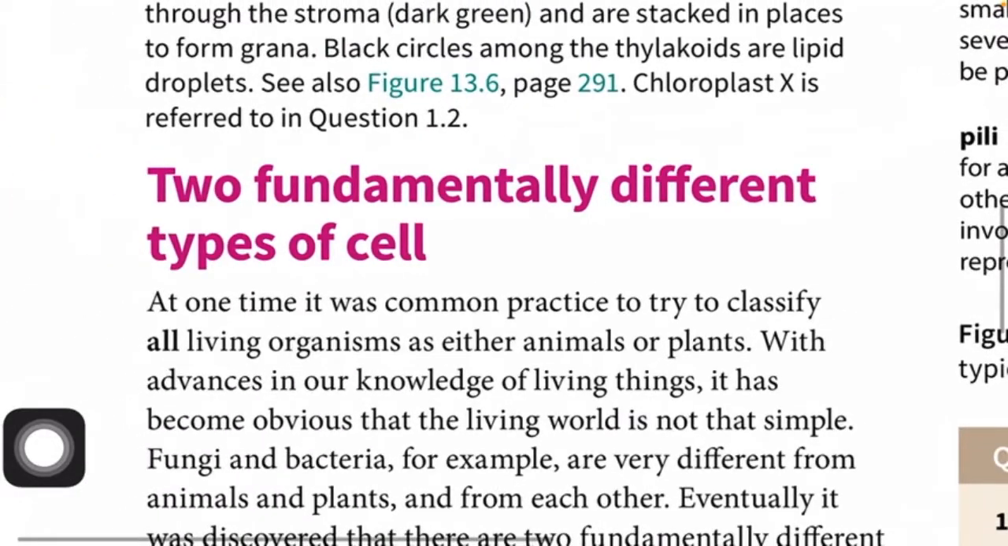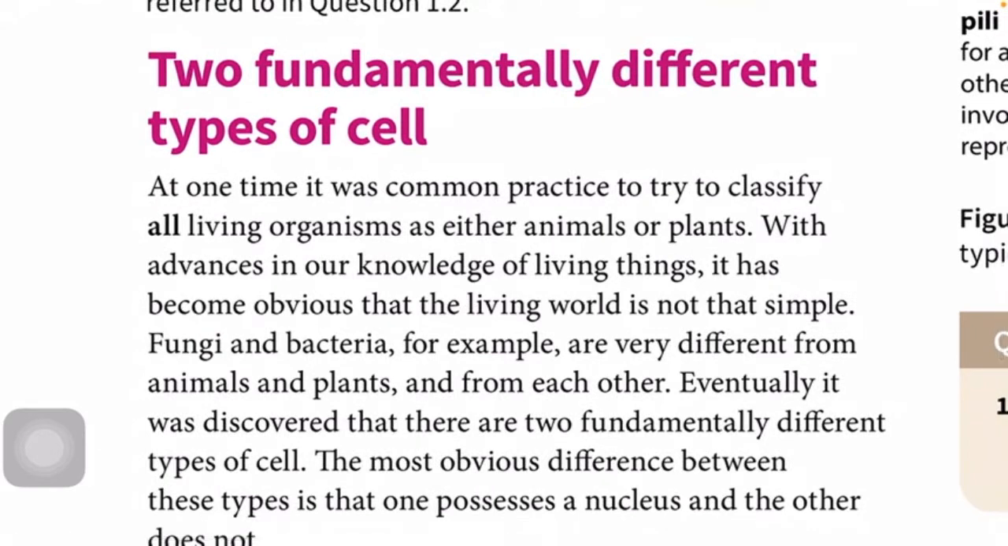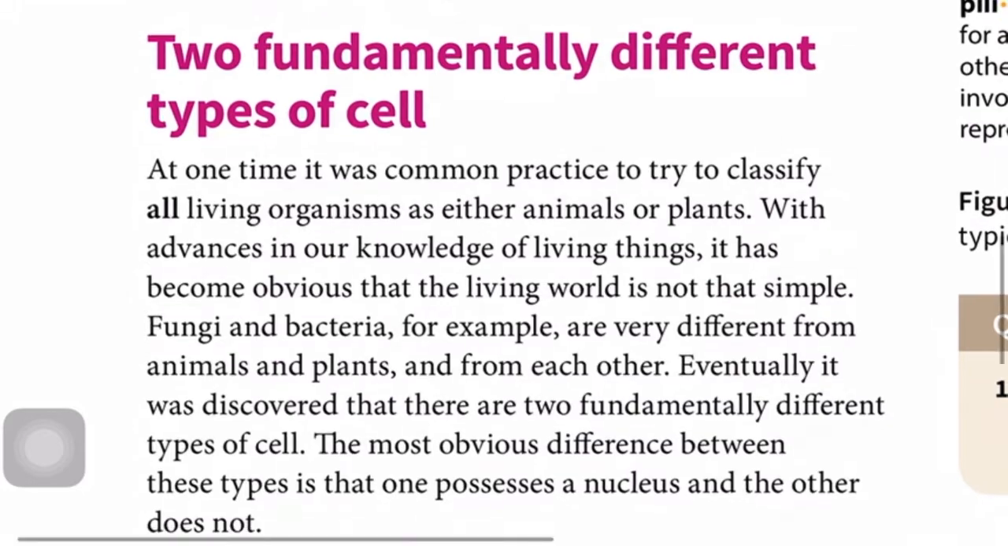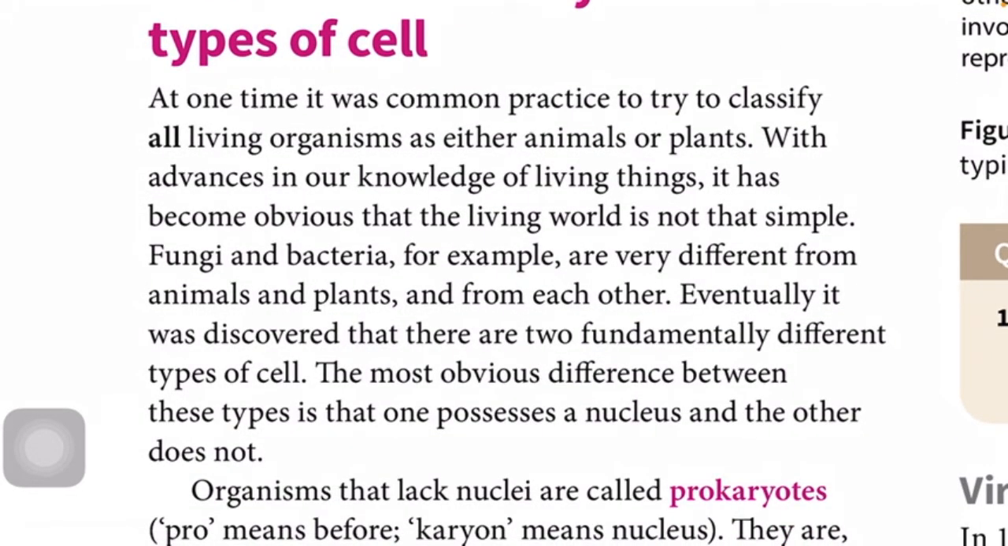Okay, so two fundamentally different types of cells. At one time, it was common practice to try to classify all living organisms as either plants or animals. With advances in our knowledge of living things, it has become obvious that the living world is not that simple. Fungi and bacteria, for example, are very different from animals and plants and from each other. Eventually, it was discovered that there are two fundamentally different types of cells. The most obvious difference between these types is that one possesses a nucleus and the other does not.